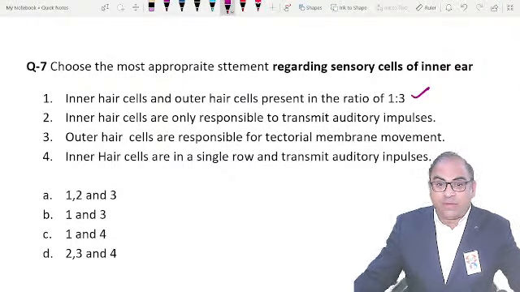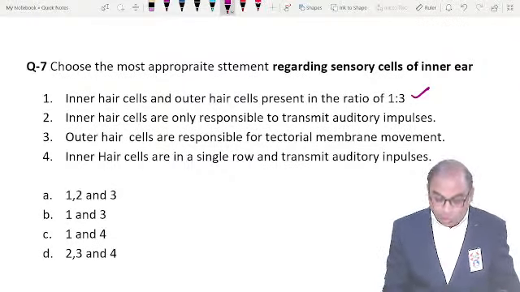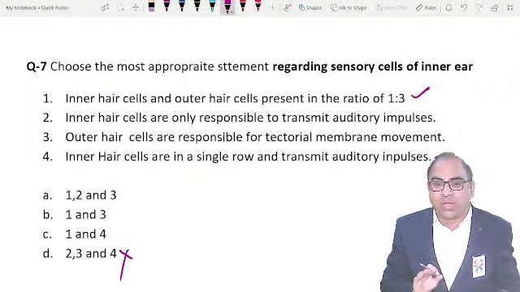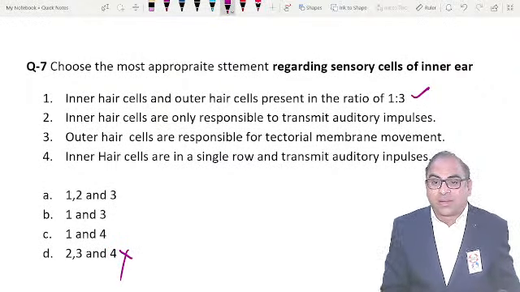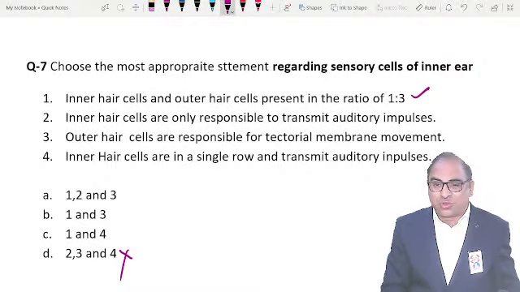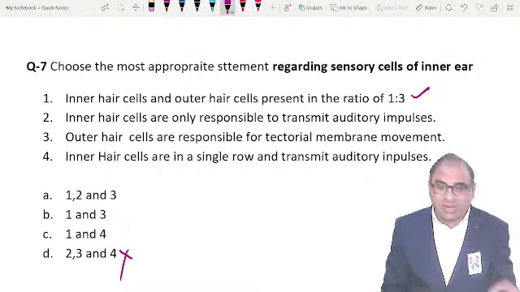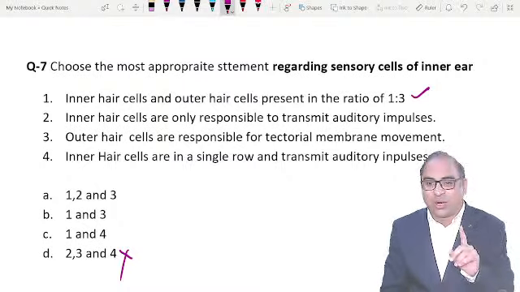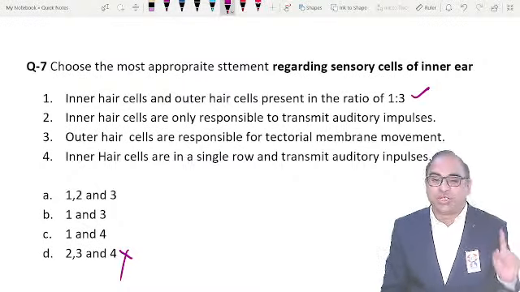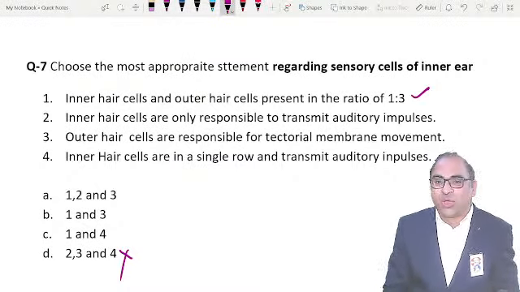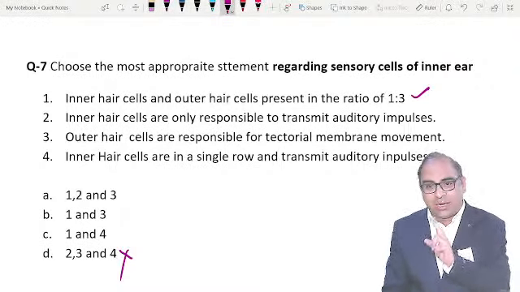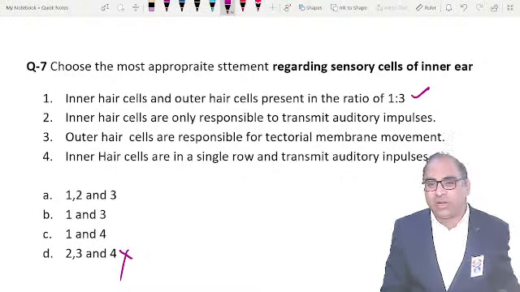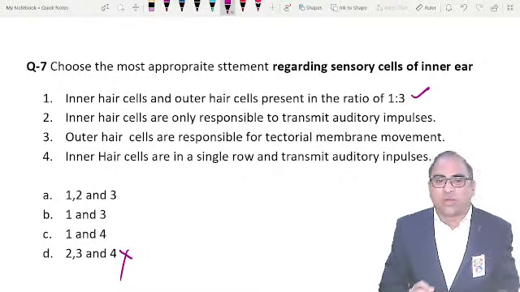Absolutely true statement. If this one is a true statement, I can rule out option D. D cannot be there, as they are asking for the most appropriate statement. Clear? I am fully confident, beta, everyone should write in the chat box. Seeing this question, you must have remembered that slide, how that king helped me differentiate inner and outer. So inner and outer in a 1:3 ratio we have learned. 3,500 are inner and around 10,500 to 11,000 are outer. So option 1 is true.